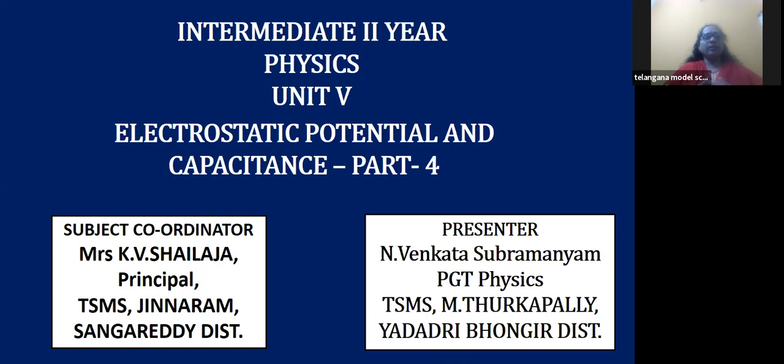You have learned in the previous session about electrostatic potential energy of a system of charges. In today's session, you will be learning about electrostatic potential energy of a charge when it is placed in an external electric field, and also electrostatic potential energy of an electric dipole when it is placed in an external electric field.